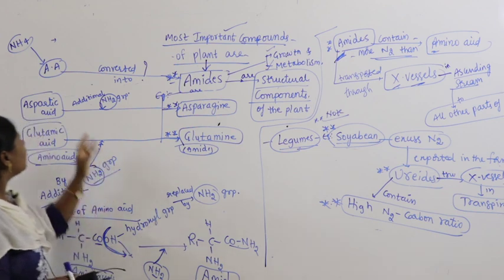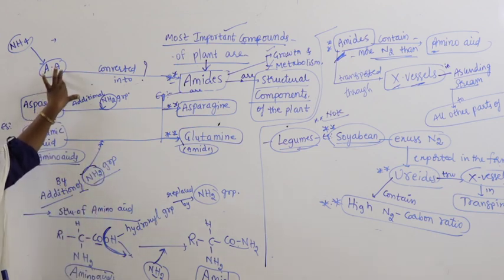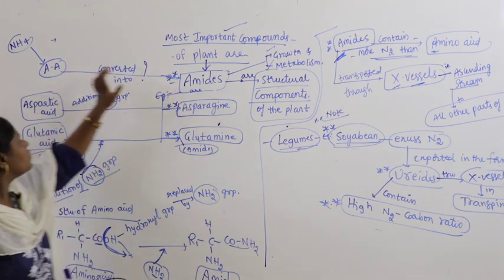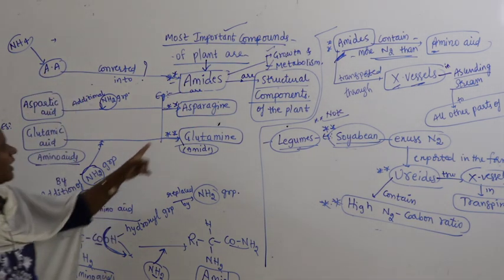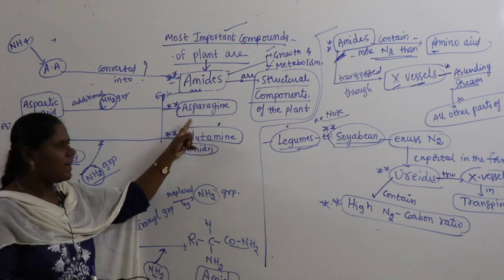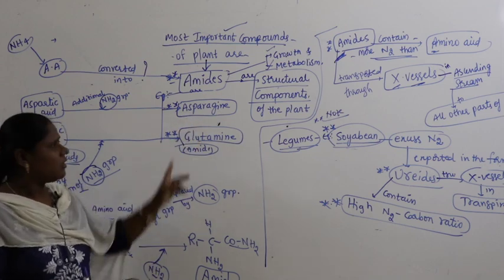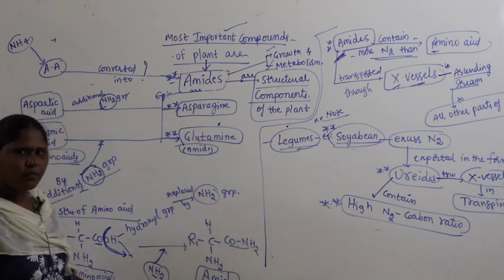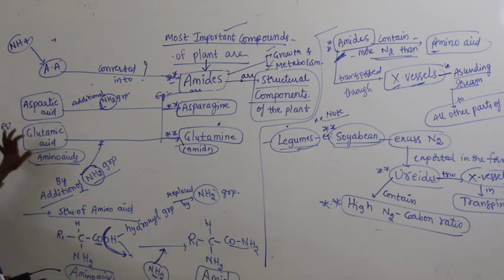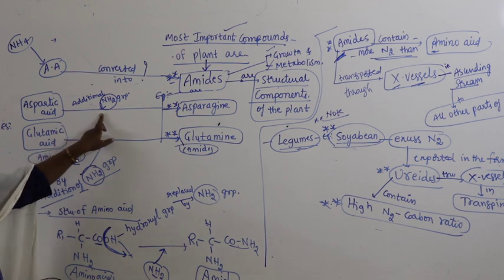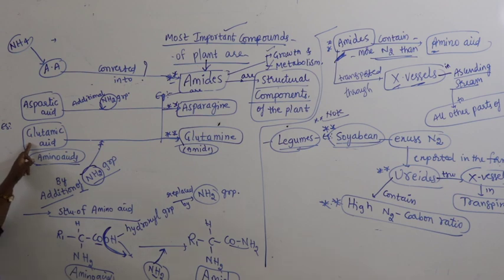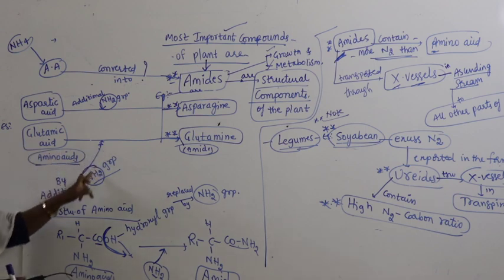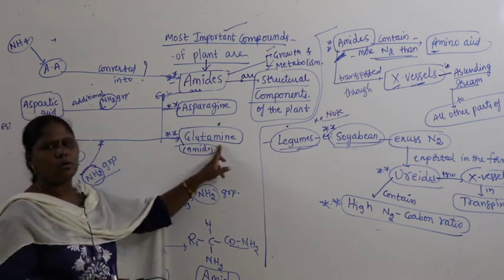Where are they produced? They are produced from amino acids. Now let us see how amides are produced from amino acids. The most important amides we have are two: asparagine and glutamine. These two amides are produced from aspartic acid and glutamic acid. Aspartic acid with the addition of an amino group is converted into the amide called asparagine. Similarly, the amino acid glutamic acid with the addition of an amino group converts into glutamine.